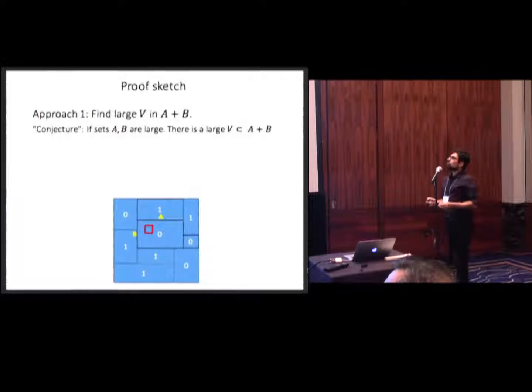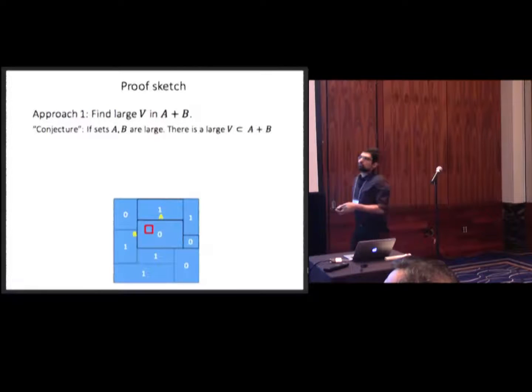Okay, so now we're looking for that subspace. Well, the first natural approach is just to look at the largest rectangle that we have. We know that this rectangle, A and B, corresponds to the sumset A plus B. And just try to find a large subspace inside that one.